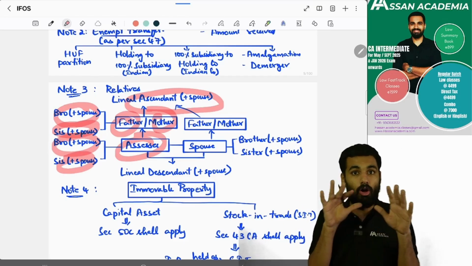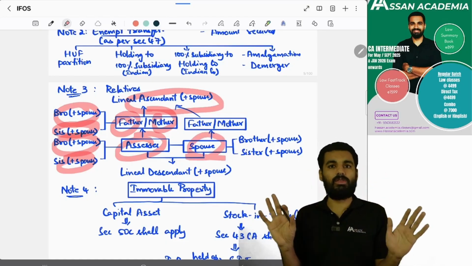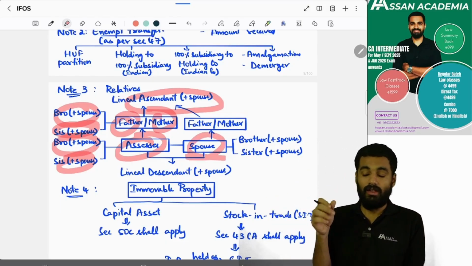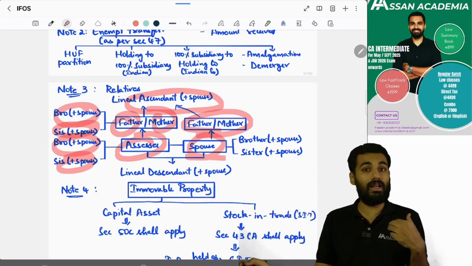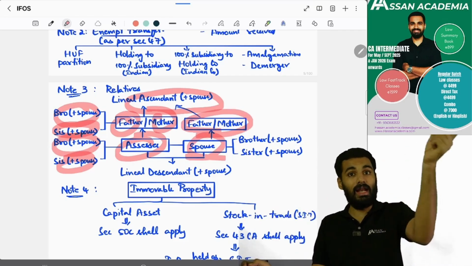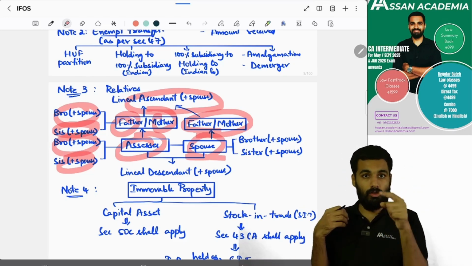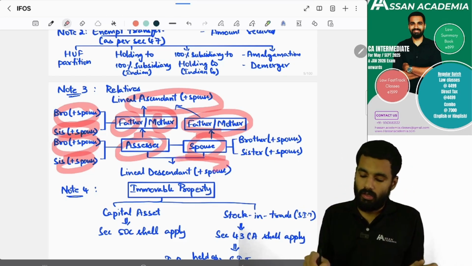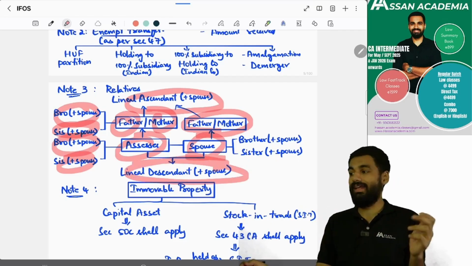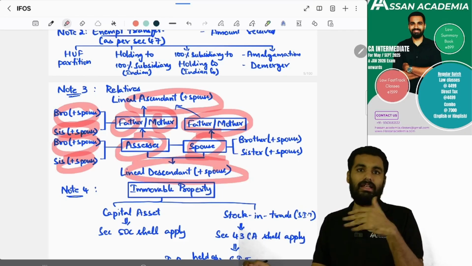Yes. Now, after all this happens, then what will come? One day we will get married. Spouse. Even spouse is also a relative. Spouse's parents are also relatives for the assessee, and spouse's grandparents are also relatives for the assessee, and your spouse's lineal ascendants, children and their children, grandchildren, their spouses.